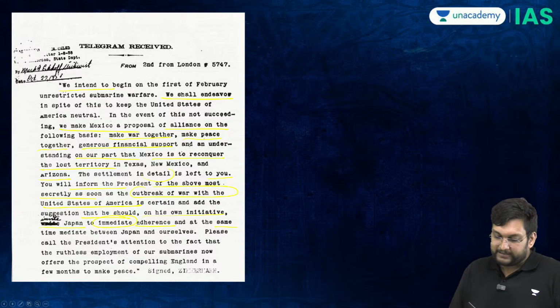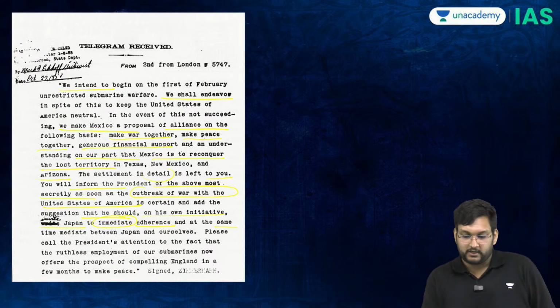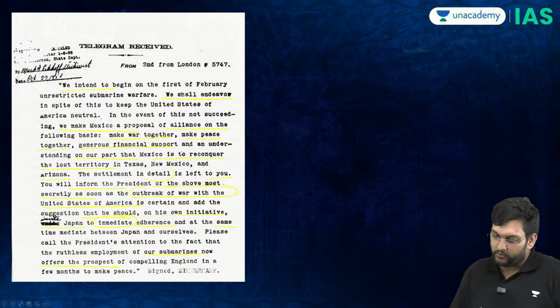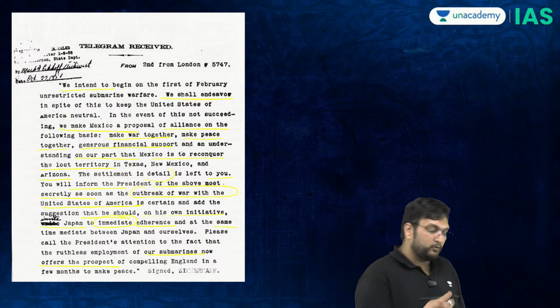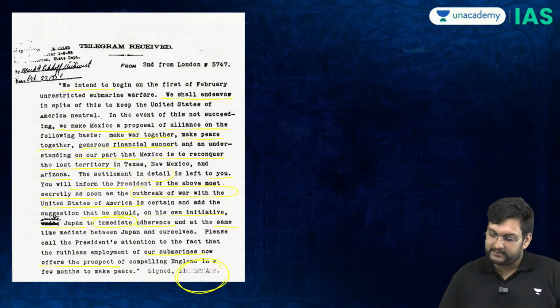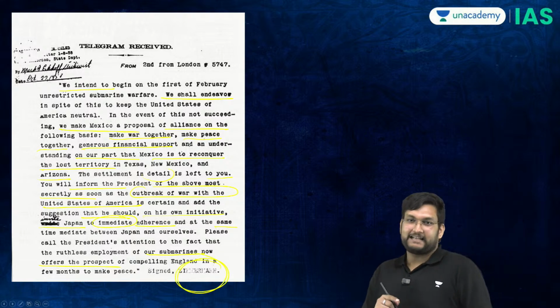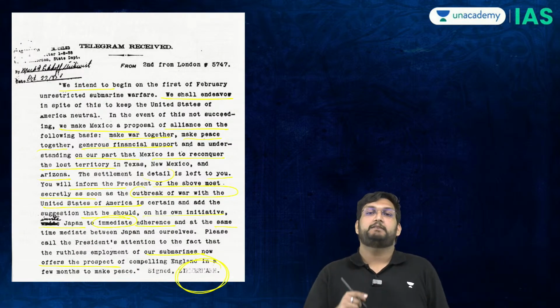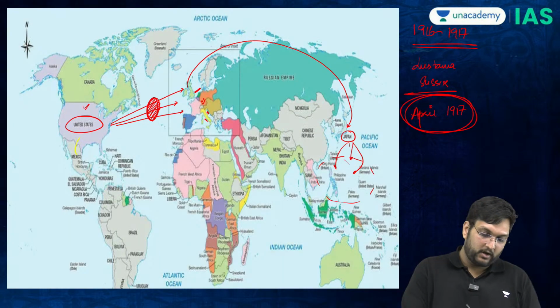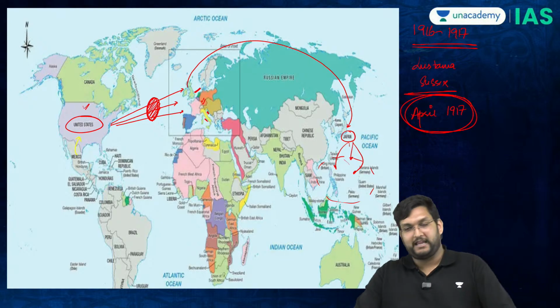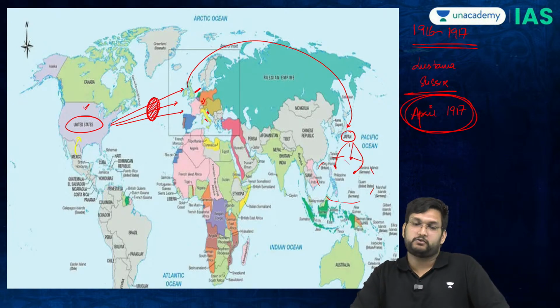Please call the president's attention to the fact that our submarines now offer the prospect of compelling England in a few months to make peace. Signed, Zimmermann. Basically, Zimmermann was suggesting Mexico attack from the southern front of the United States, saying you wanted Texas, you want Arizona, you want New Mexico, take it.